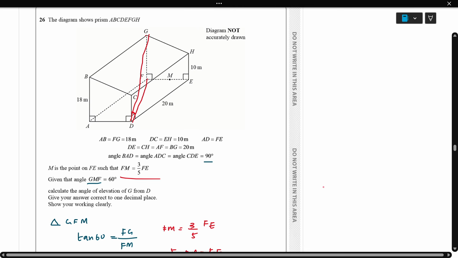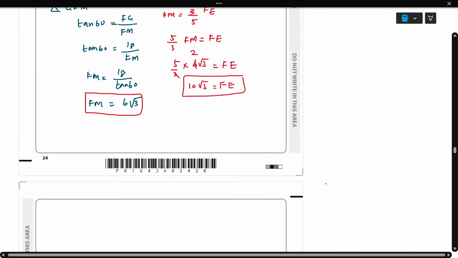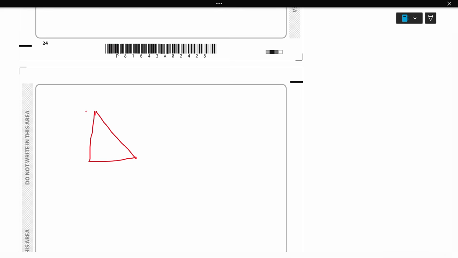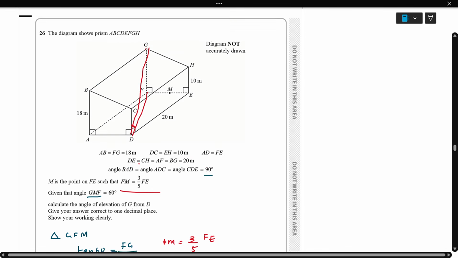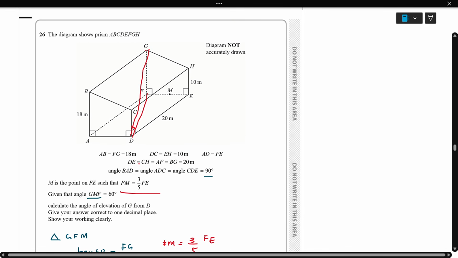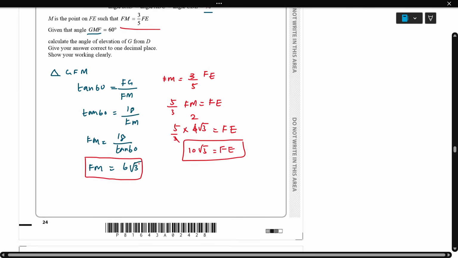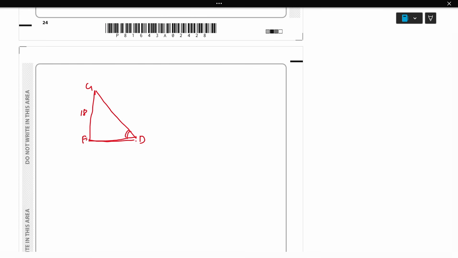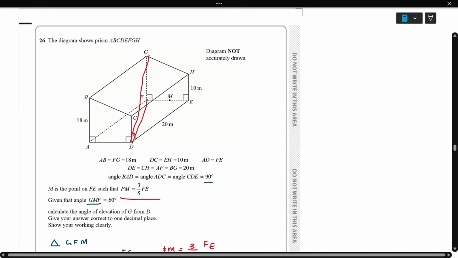I'll draw the triangle here: this is FG and this is D. We know FG, which is 18, and we need to find FD. FD we can find in triangle FDE.